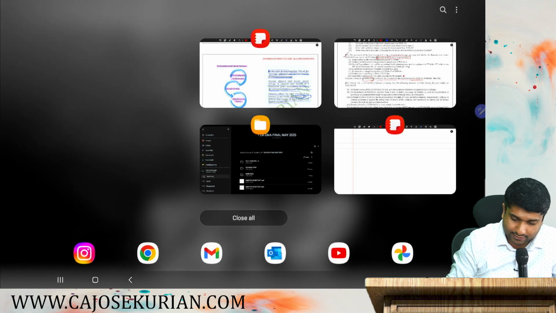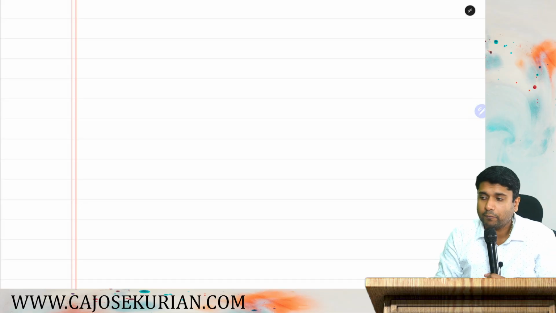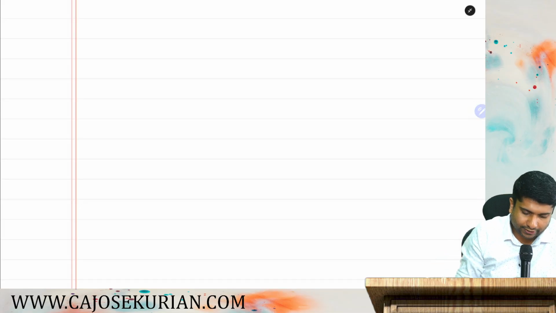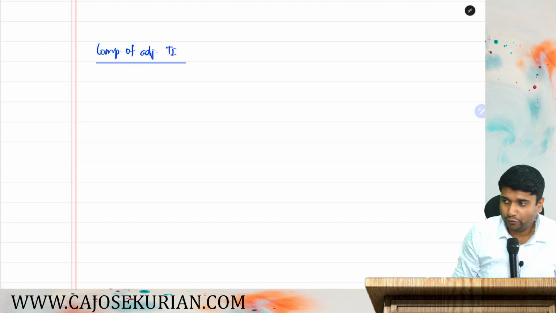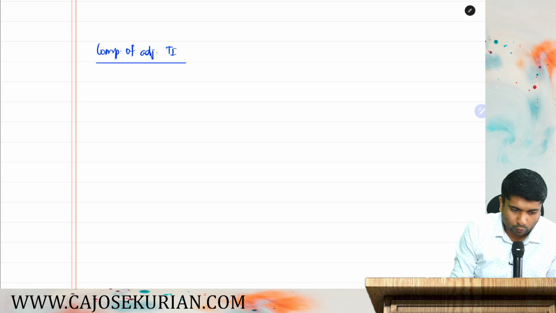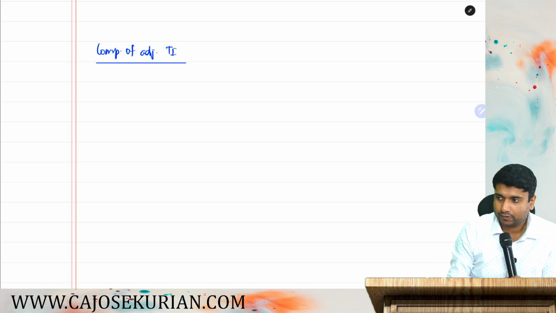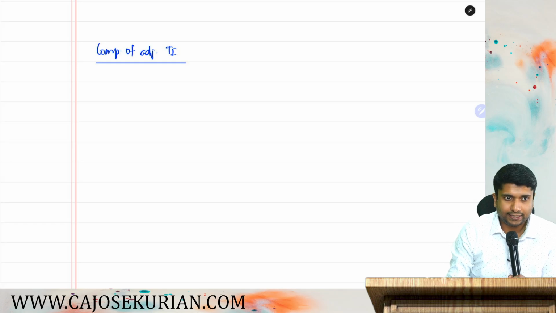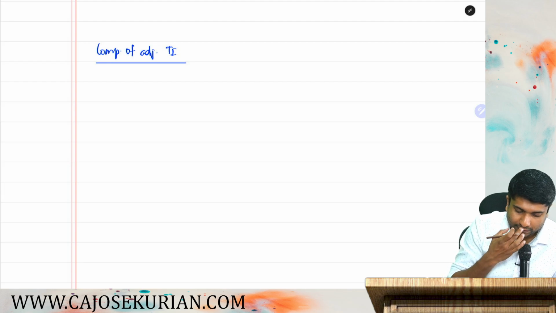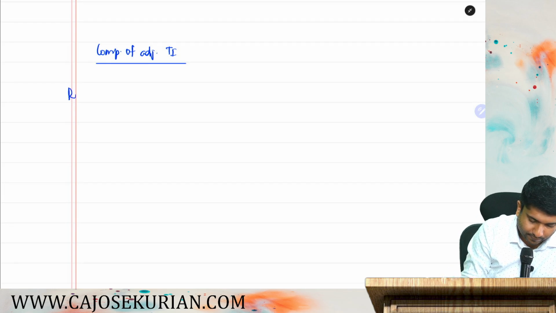So let's understand, starting with the computation of adjusted total income. So we'll write computation of adjusted total income. So for computing adjusted total income, what is the reported profit? How much is the reported amount? It is 20 lakhs. Reported amount in the question is 20 lakhs.